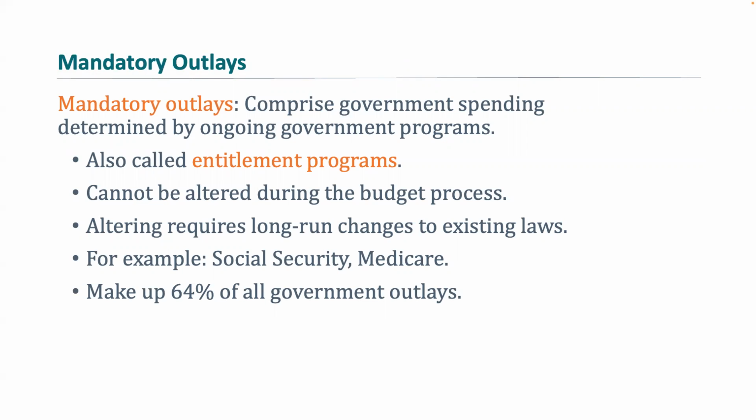Mandatory outlays are comprised of government spending that's determined by ongoing government programs. These are also called entitlement programs. Regardless of what's going on, these cannot be altered during the budget process, and altering them does require long-run changes to existing laws. Some good examples of mandatory outlays are Social Security and Medicare. These are about 64% of all government outlays. In order to change mandatory outlays, it literally takes an act of Congress, which is going to be a law change overall.